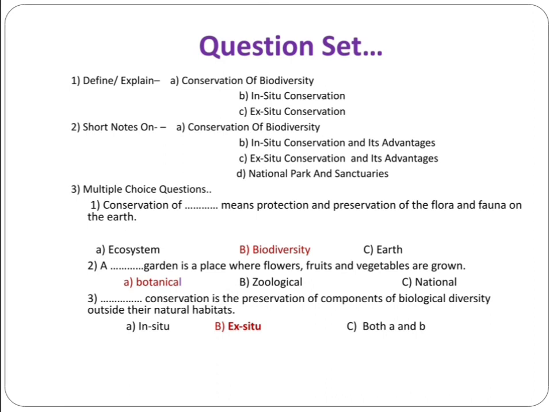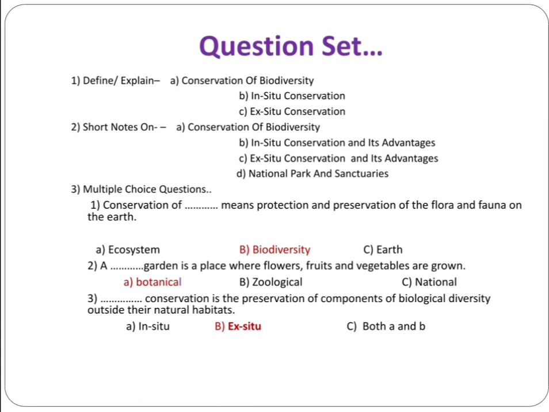Then the second question: a dot dot garden is a place where flowers, fruits and vegetables are grown. Options are botanical, zoological, national. The answer is botanical garden. That is, a botanical garden is a place where flowers, fruits and vegetables are grown.